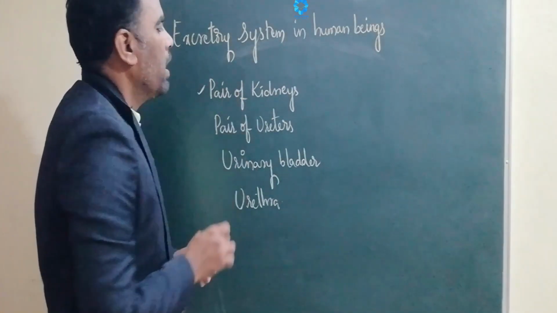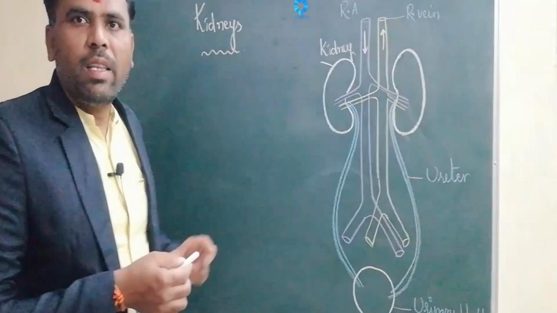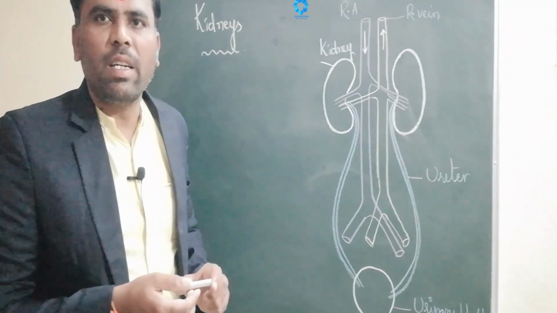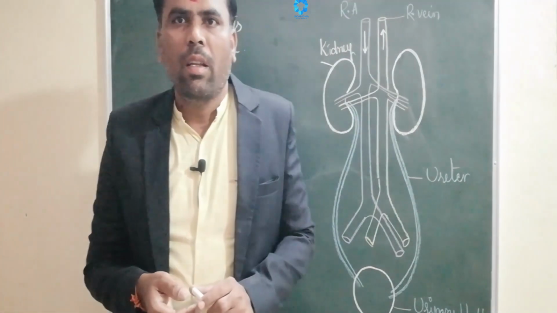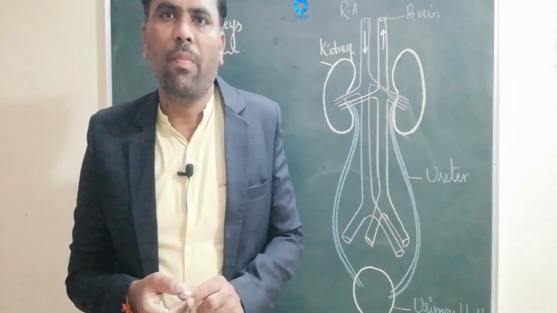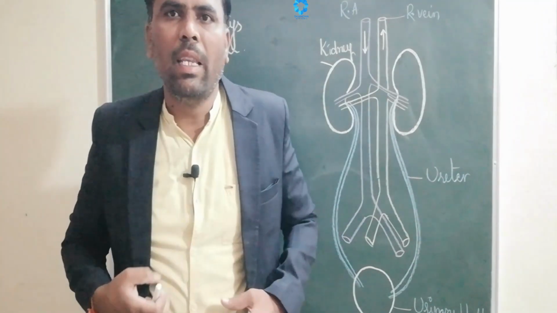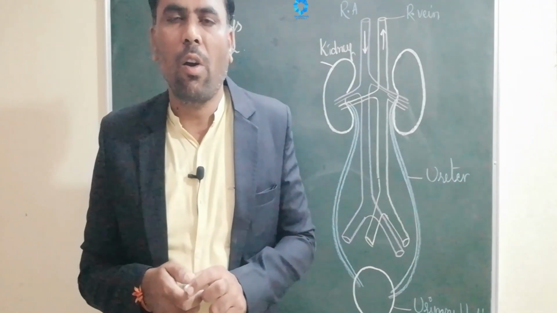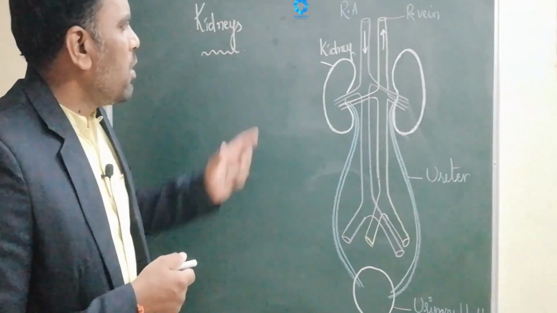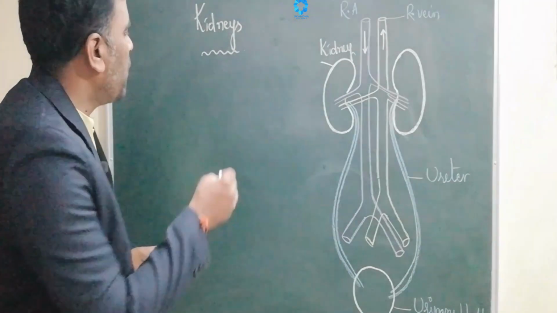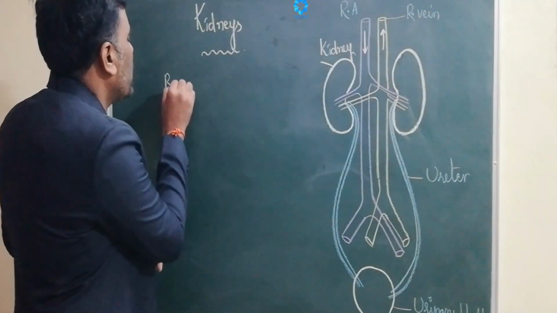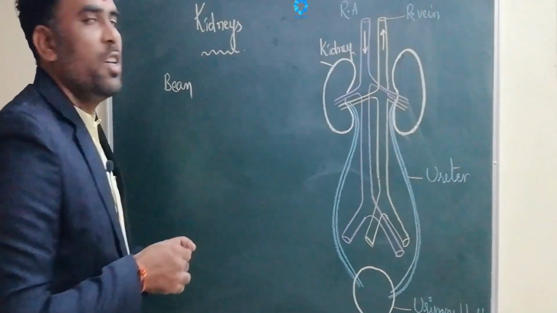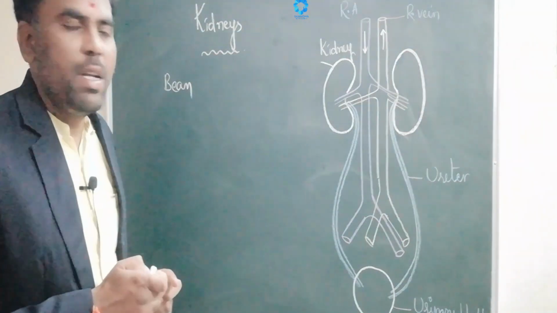The first, kidneys. Where are the kidneys located? The two kidneys are located on the dorsal wall of the body in the abdominal cavity, on either side of the vertebral column. The shape of the kidney is bean shape, same like a bean seed.